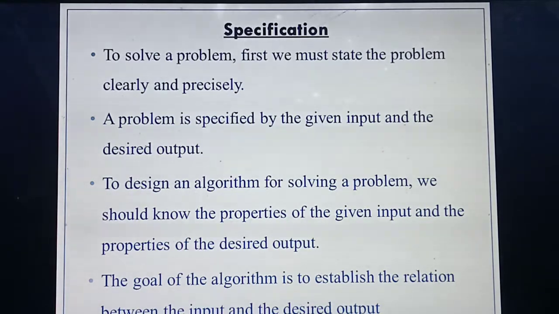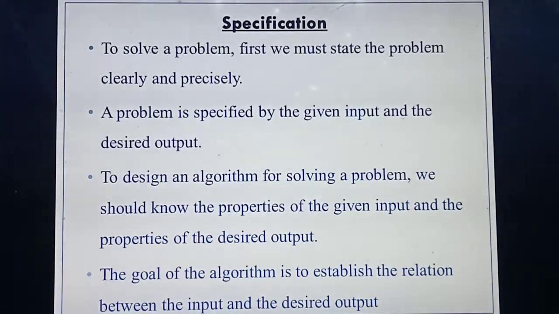Likewise, specification means if a problem is there, first you need to understand the problem thoroughly. Okay, then after that you should state the problem: what's the use of the problem, or what's the working of this one? After stating that, you should define it in a very short manner. First you need to define the problem in a very clear manner. Next you should define it in a very short manner.